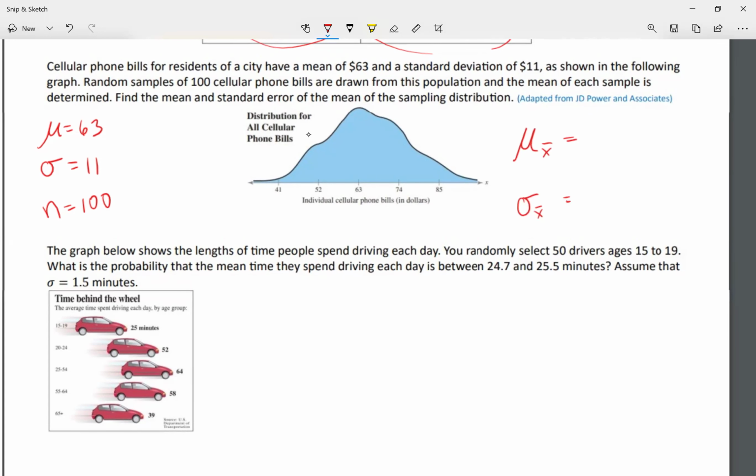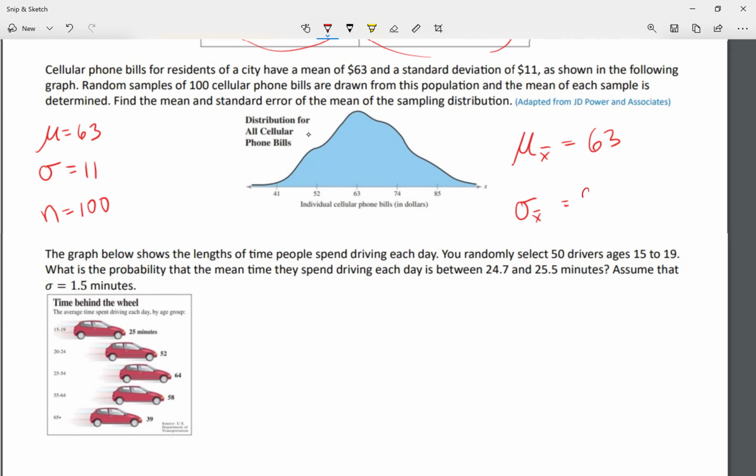Instead, I'm going to do exactly what we did in the previous section. I'm going to go standard deviation of the population divided by the square root of n. Remember, n is how big our sample is. So in this case, I'm going to go 11 divided by the square root of 100. I know the square root of 100 is 10, so I'm looking at 11 divided by 10, which is better known as 1.1. And that's all we're being asked for.